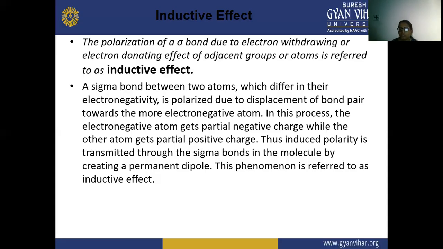This induced polarity is transmitted through the sigma bond in the molecule, creating a permanent dipole.